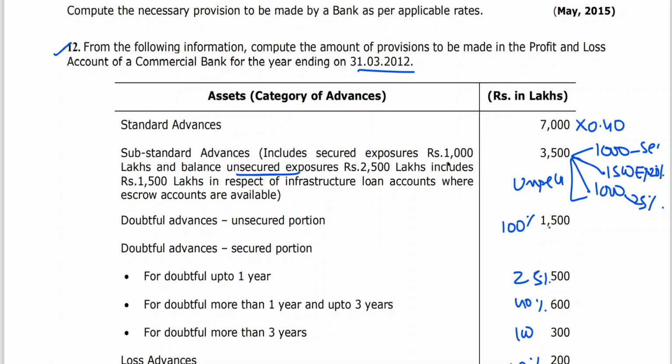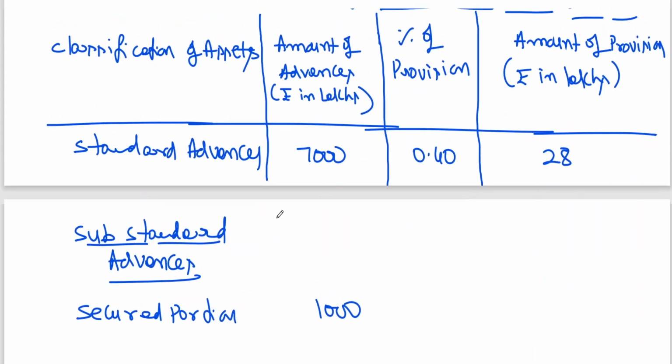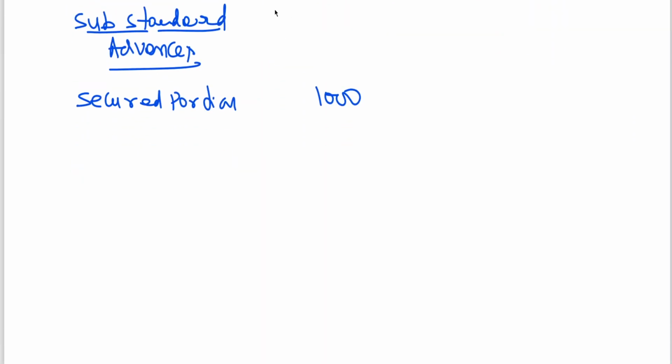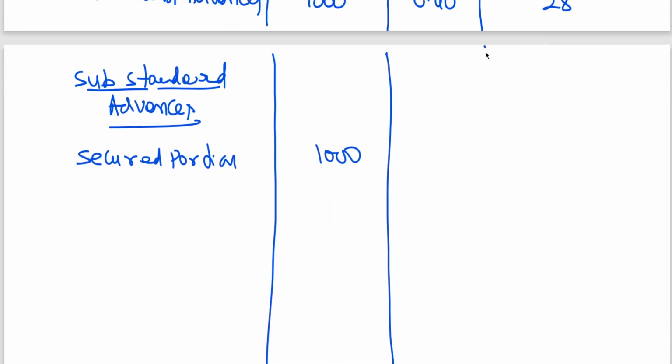What is secured portion? 1000. 1000 into 15%, it is coming to 150.